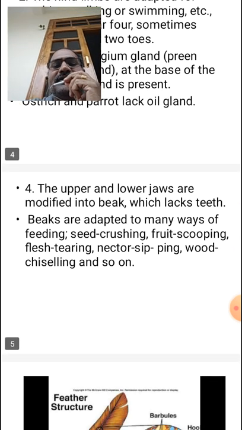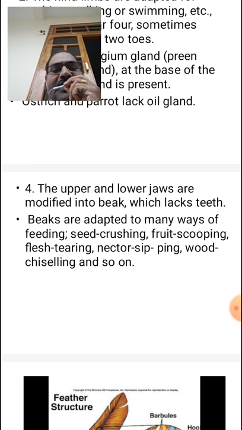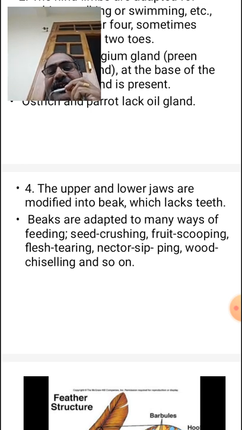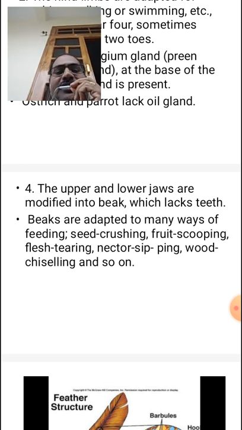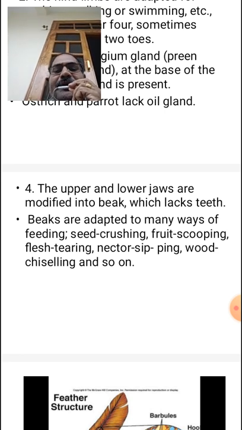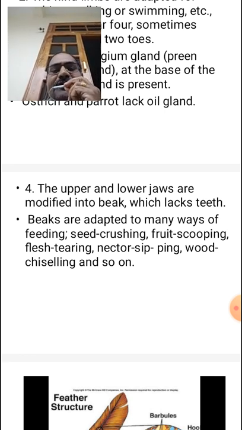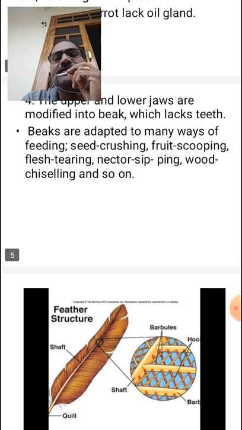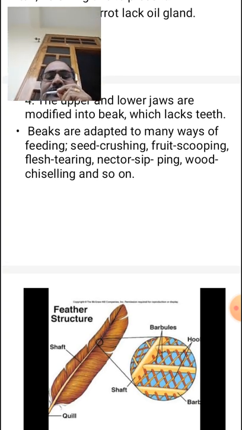Beaks are adapted in many ways for feeding: seed crushing, fruit scooping, and flesh eating. So there are several functions for the beak.